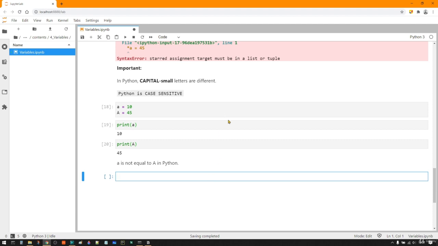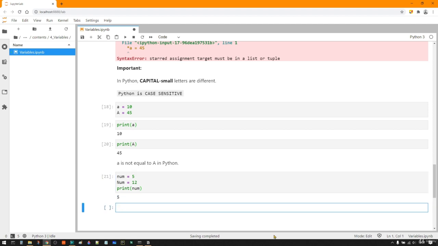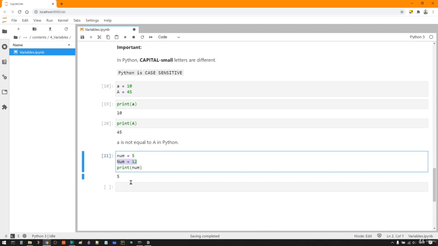There are languages which are case insensitive, but Python is definitely case sensitive. Okay, one more case for variable names. Let's say we define a variable as num. num is 5. Num with capital N is 12. If you print small num, it will give you 5. This is a different variable.